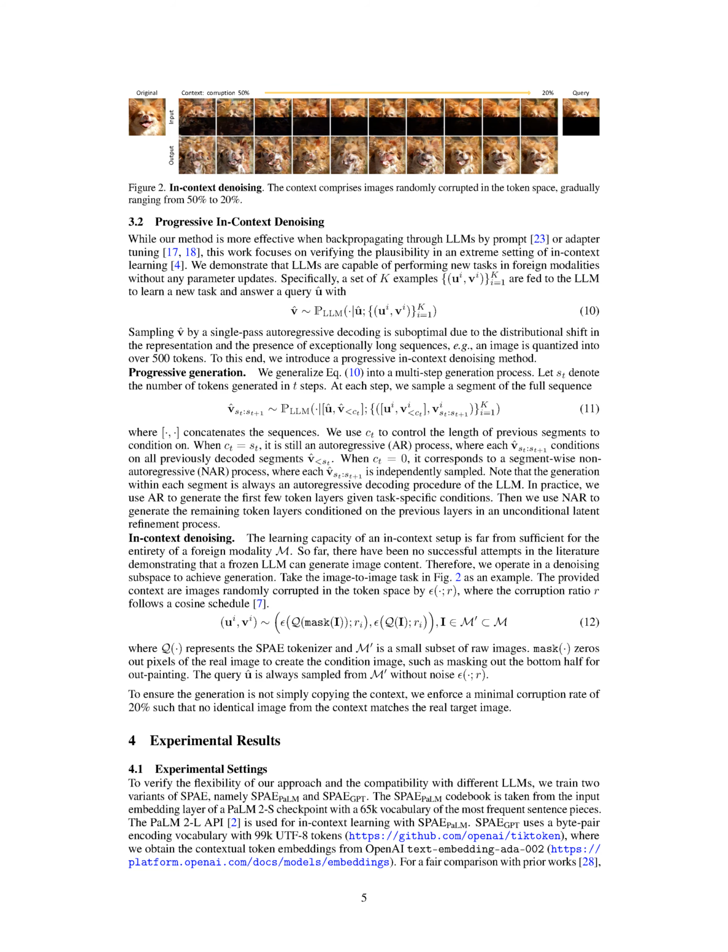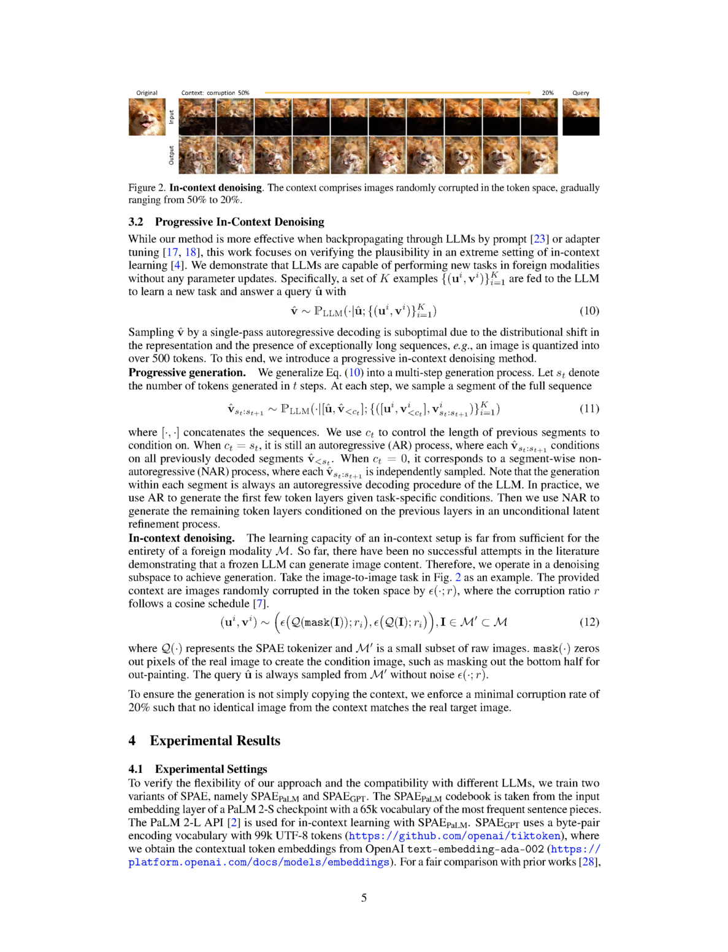To illustrate, we feed a set of K examples into the LLM to learn a new task and respond to a query. However, using a single-pass autoregressive decoding to sample the response is not ideal due to the shift in the distribution of the representation and the presence of exceptionally long sequences. For instance, an image can be broken down into more than 500 tokens. To address this, we introduce a method called progressive in-context denoising. This involves a multi-step generation process.